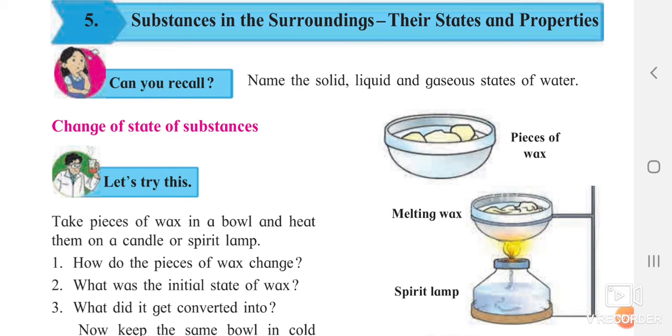If you take wax, in Marathi we call it mein. If we take it in a bowl and heat it, after some time you observe that the wax has totally melted. Okay, so wax is changing its state from solid to liquid. After you cool it for some time, if you stop the burning and keep the wax aside, after some time the wax which was heated and converted into liquid will turn back into the solid state again. Okay, so the changes of the state of a substance we are going to see.